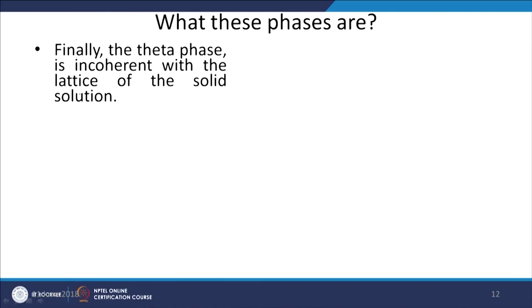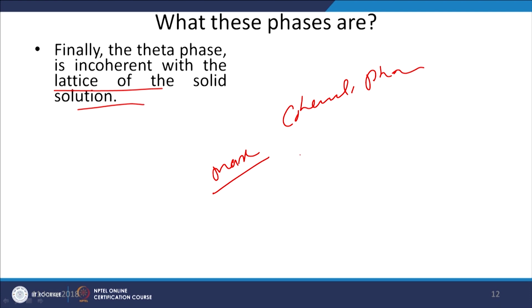And finally, the theta phase, which is incoherent with the lattice, is formed in the solid solution. So, the maximum strength is offered by the coherent phases, somewhat less strength is offered by the semi coherent, and the minimum contribution towards the strength is offered by the incoherent phases.